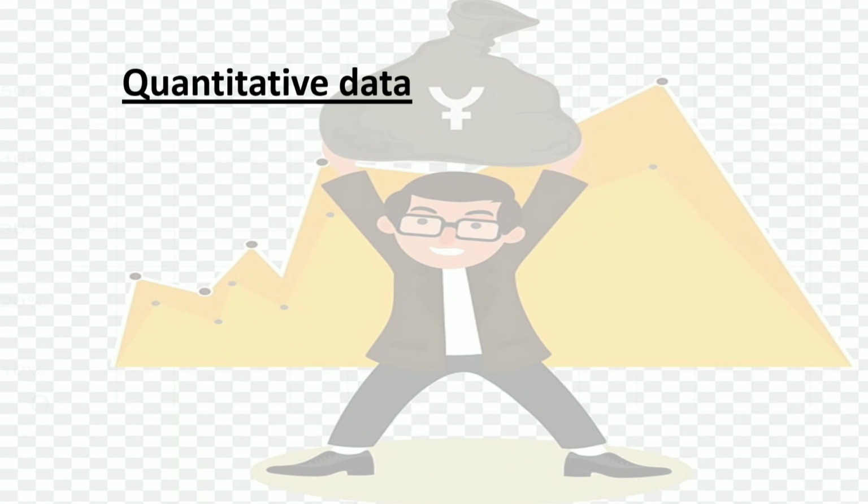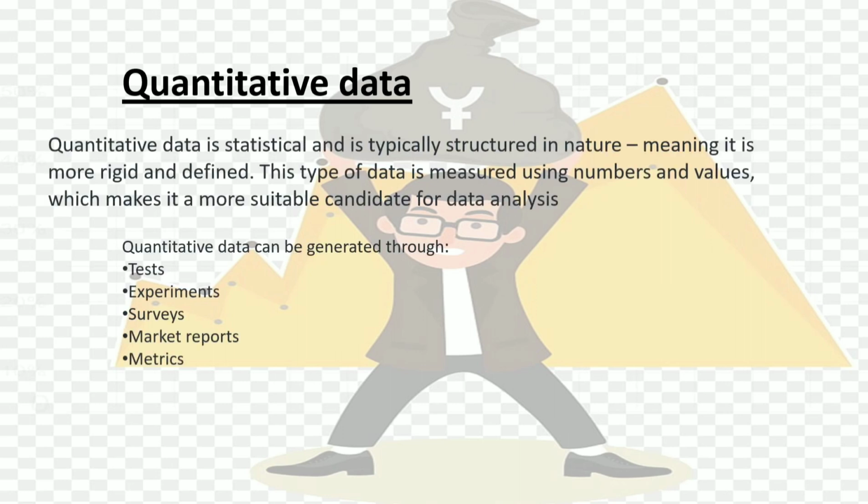The two basic terms that we should know are quantitative data and qualitative data. First is quantitative data. Quantitative data is statistical and typically structured in nature, meaning it is more rigid and defined. This type of data is measured using numbers and values, which makes it a more suitable candidate for data analysis.